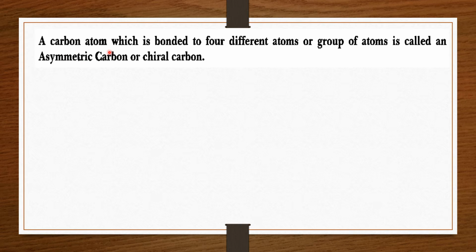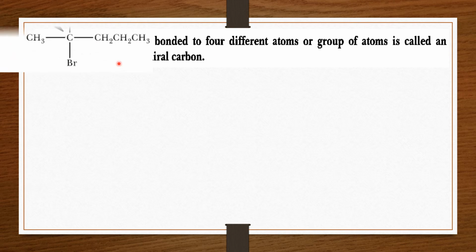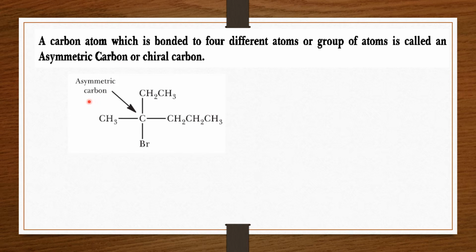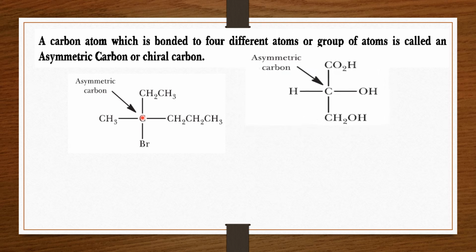In the same way, a carbon atom which is bonded to four different atoms or groups of atoms is called an asymmetric carbon or chiral carbon. Just like you can see here, this carbon is attached to four different groups: these three different groups and this one atom. So the central carbon is bonded to four different groups or atoms. It is called the asymmetric carbon or the chiral carbon.